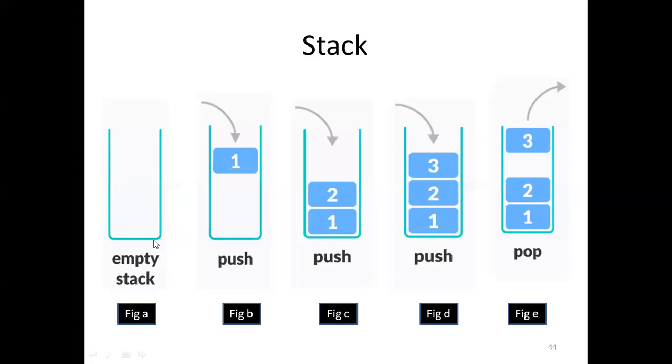What is the value of top here? 0 or -1? -1. So initially it is -1. Our array always starts from 0, 1, 2, 3, from 0 onward. So empty means the value of top is -1. 0 means one element should be there.